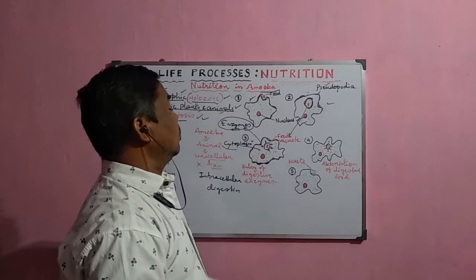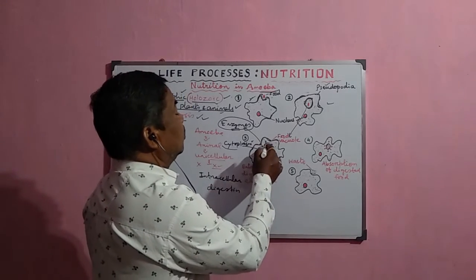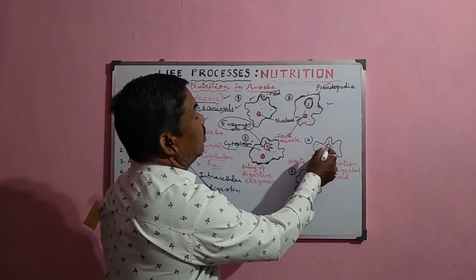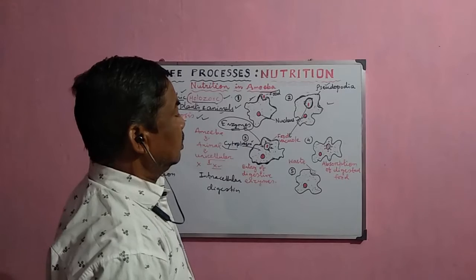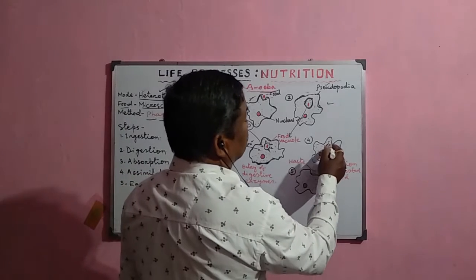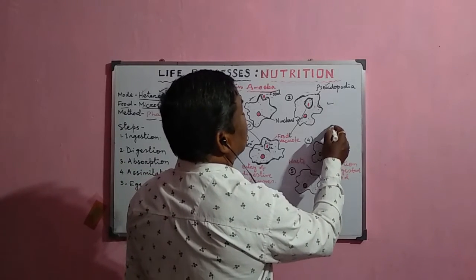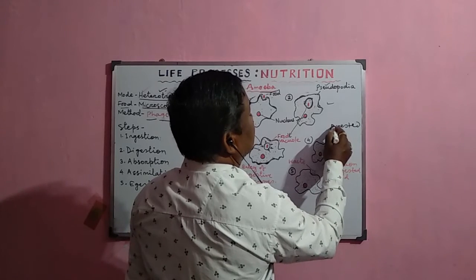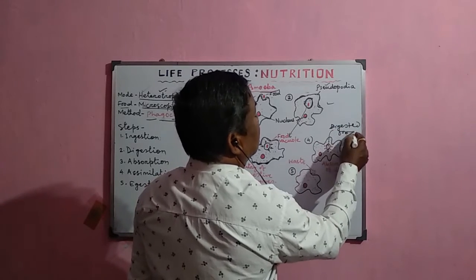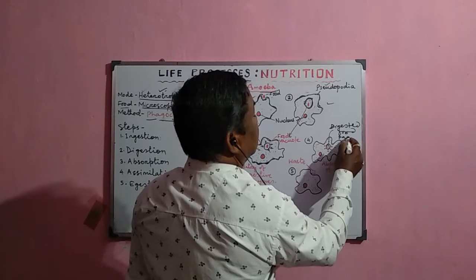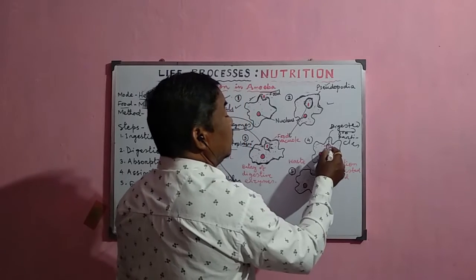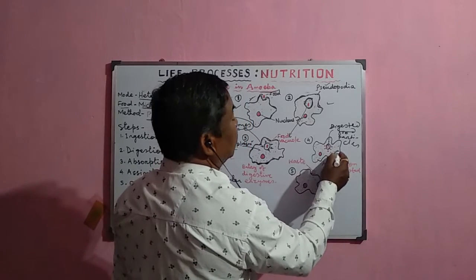During this process, the complex larger food particle is divided into very small fine particles. After the digestion, these digested food particles are absorbed into the cytoplasm.